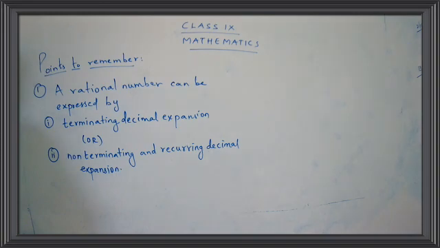Here on the first point: a rational number can be expressed by terminating decimal expansion or non-terminating and recurring decimal expansion. Have you taken down the first point, children? Okay. Let's go for the second point.